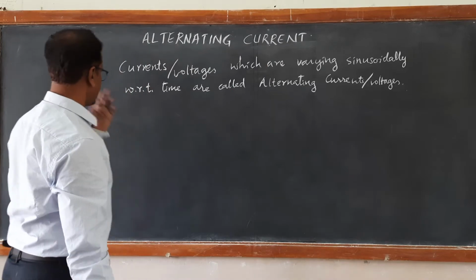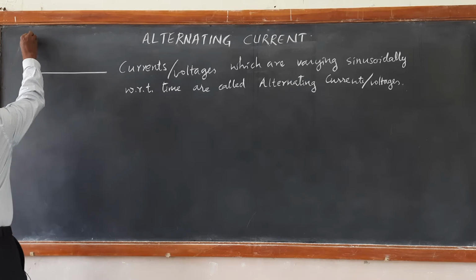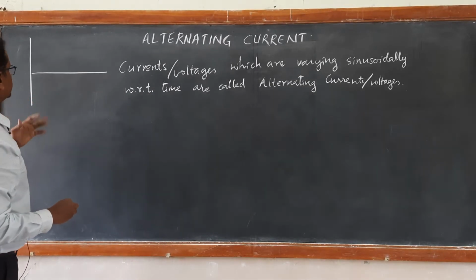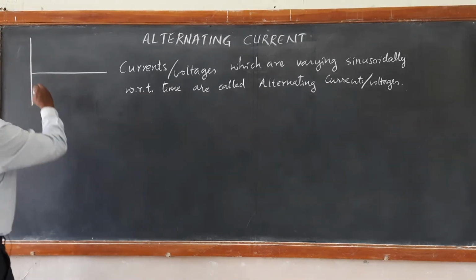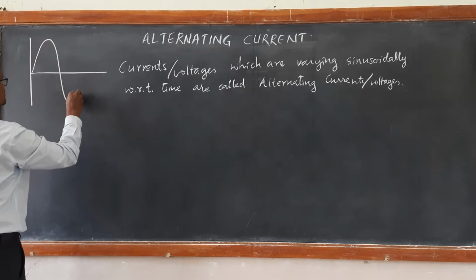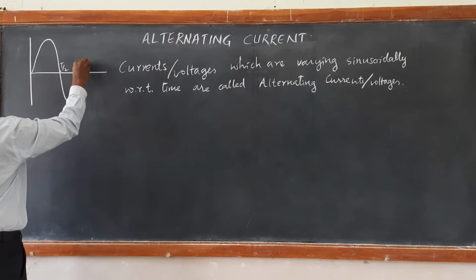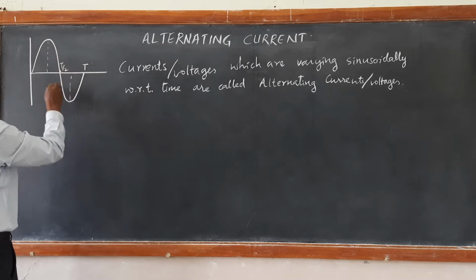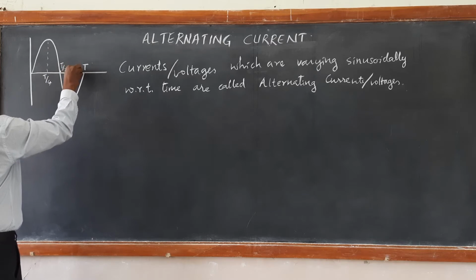So, if you recall the graphical variation of the AC voltage which we obtained from the AC generator, it is a sine graph. This is for one cycle. This corresponds to T by 2 and this to T, and this is 1/4 of the time period and this is 3/4 of the time period.